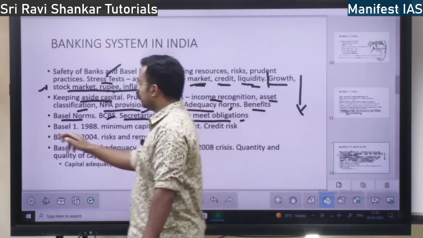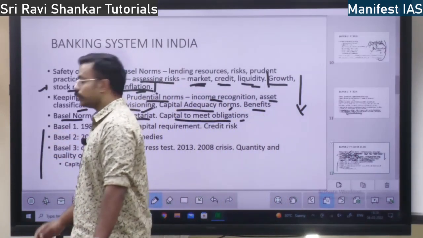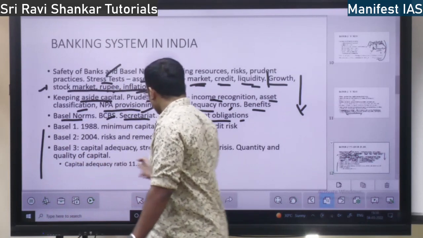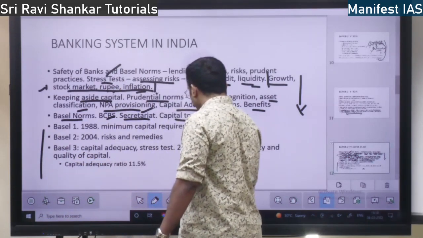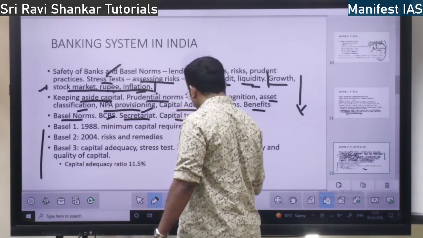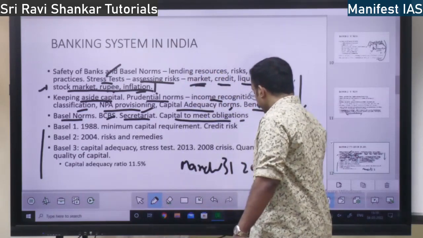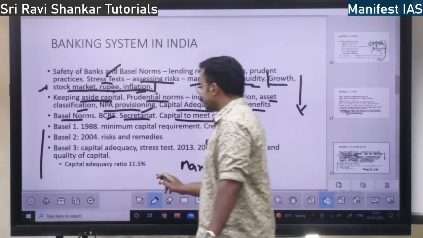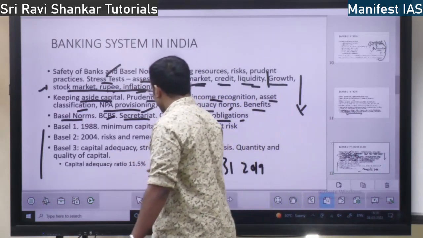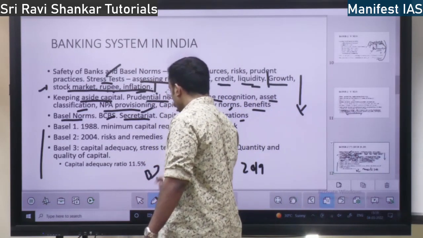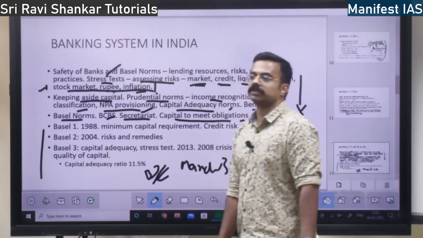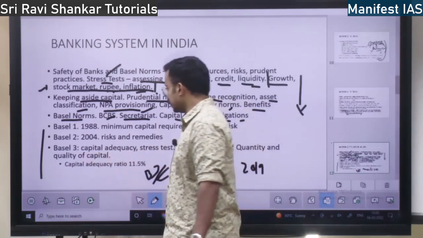There are many Basel rules. Today, from 31st March 2019, we are completely following the Basel 3 norms.